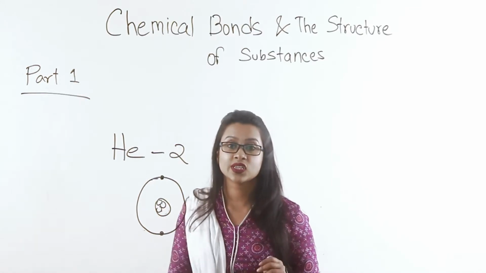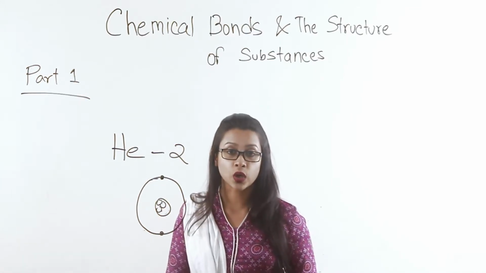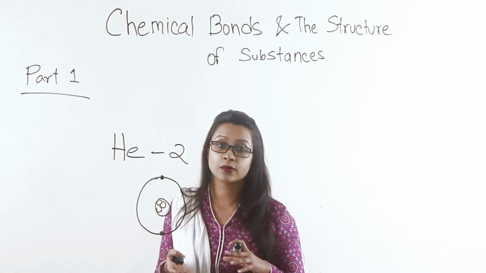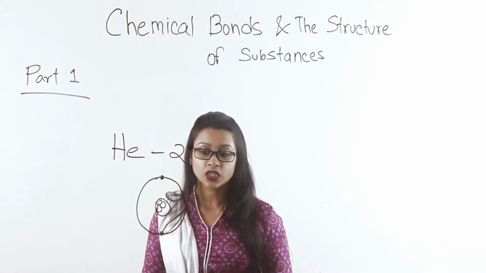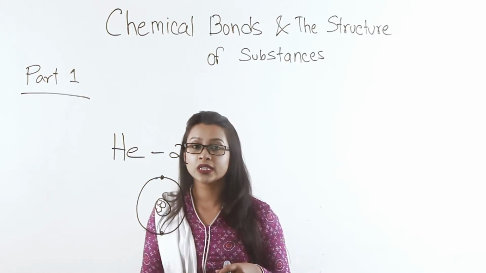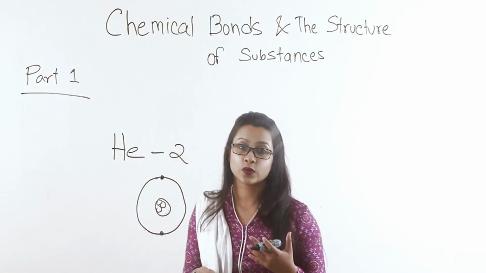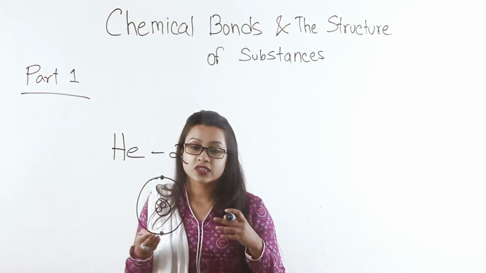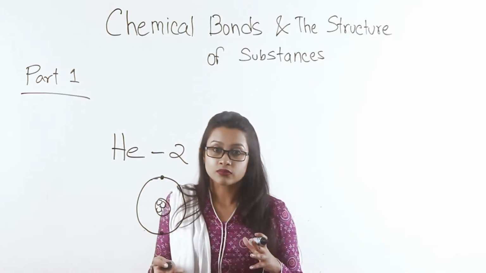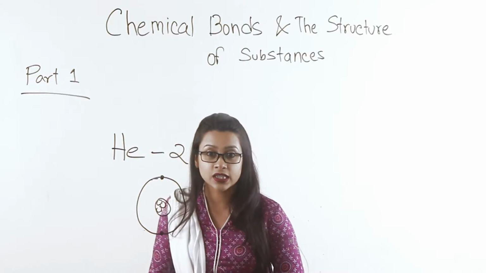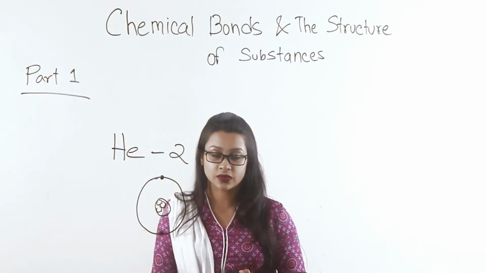There is no more space for other electrons, and it has already attained a stable structure. Such a build-up makes it very hard to lose an electron and take part in a reaction.